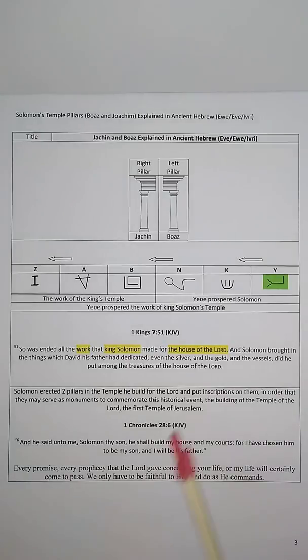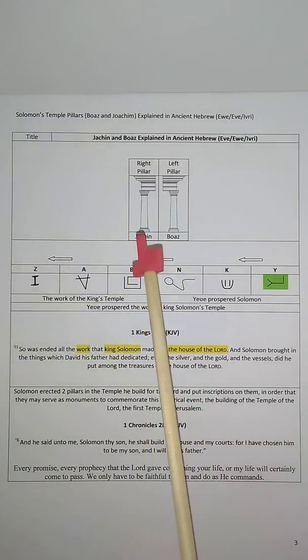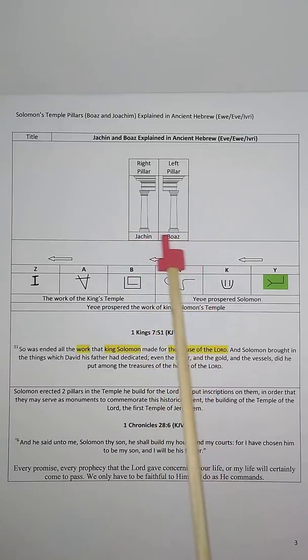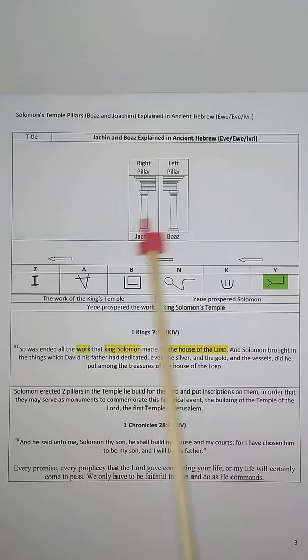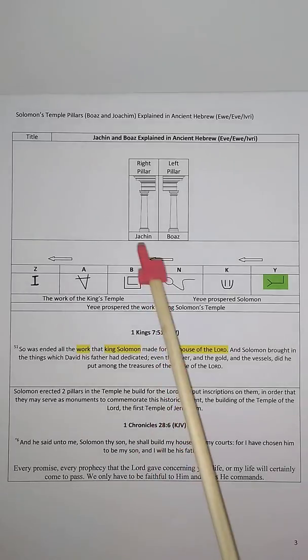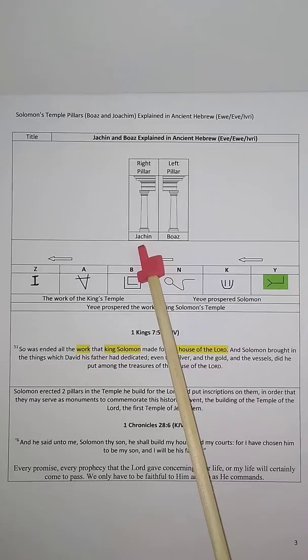And the big picture here is Solomon putting inscriptions on the pillars in the temple to commemorate the accomplishment, to commemorate the temple. There are monuments that he erected to celebrate this historical event, the building of the temple, the first temple of Jerusalem. And that is the message we have, or he left us in Jachin and Boaz.